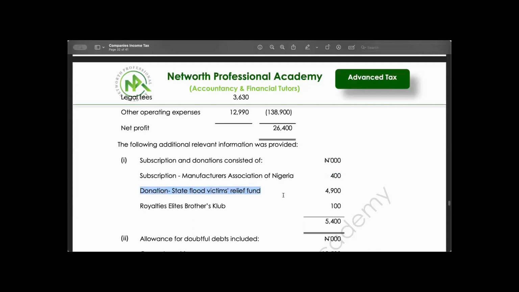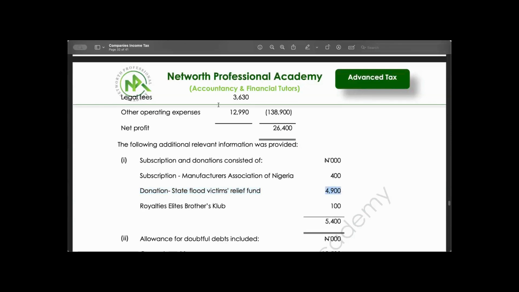Allowed. But you remember, we said this amount shall not be more than 10% of our accessible profit. So the first thing I'm going to do in this question is to first disallow it and calculate my accessible profit before donation, and say 10 over 110 multiplied by the accessible profit. I will get the donation. If the 10 over 110 is more than this donation, I will take this donation.